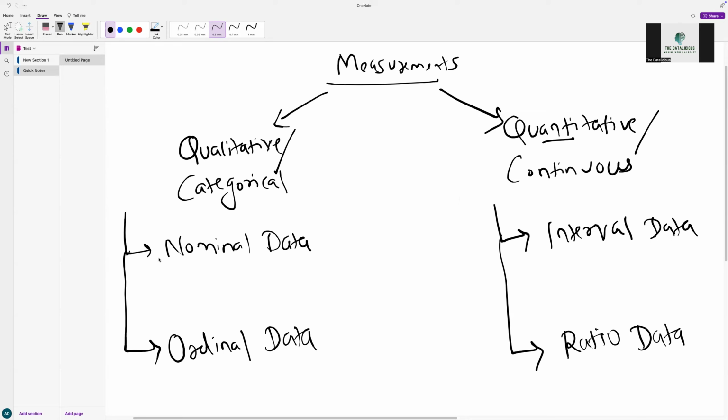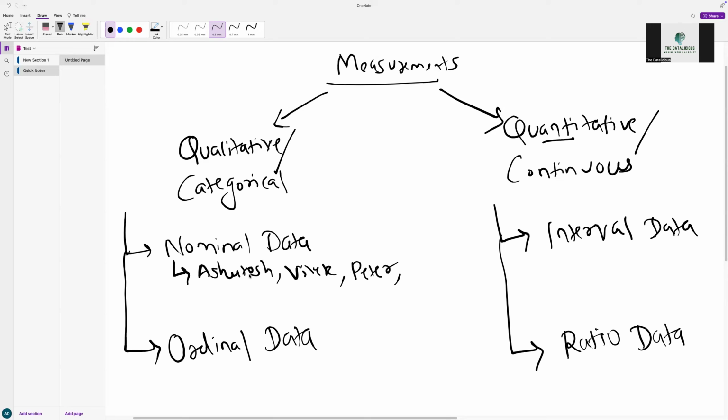Now in nominal data, what kind of data is nominal data? For example, if I am writing my name, it's Ashutosh. Then another name, like Vivek, Peter, something, right? Such kind of data, where we can't perform any mathematical operations, and there is no relation among them.